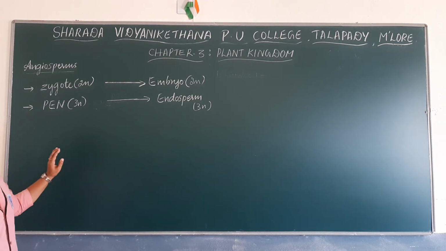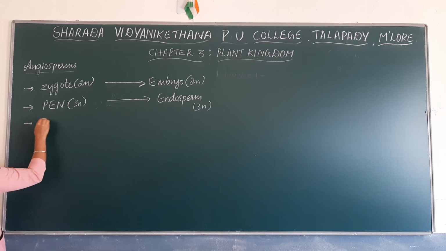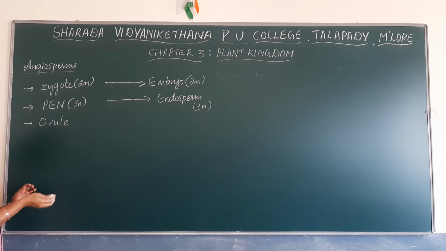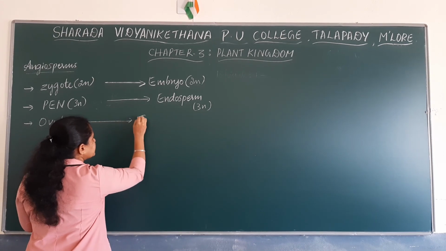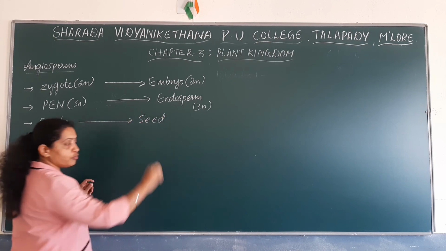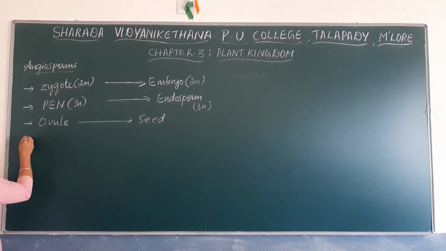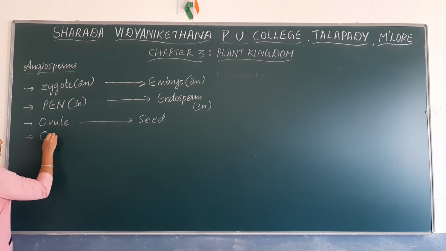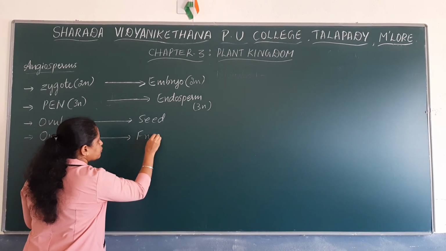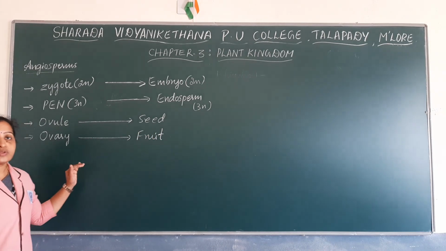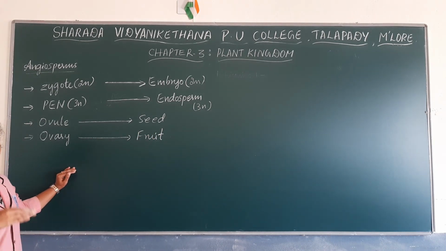Meanwhile, the ovule, you know that the embryo sac is present inside the ovule. The ovule transforms into seed, and the ovary transforms into fruit. So these are the events that take place after double fertilization in angiosperms.